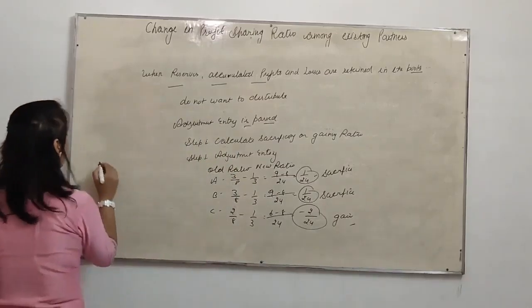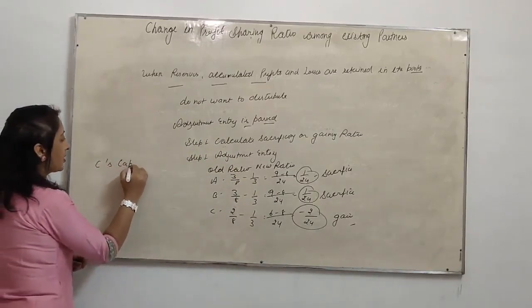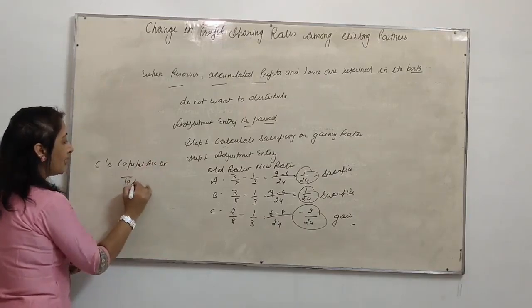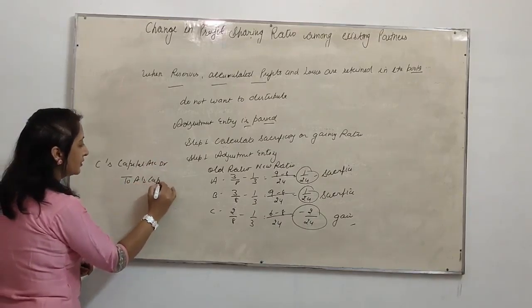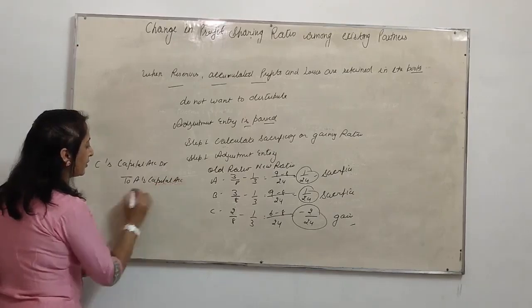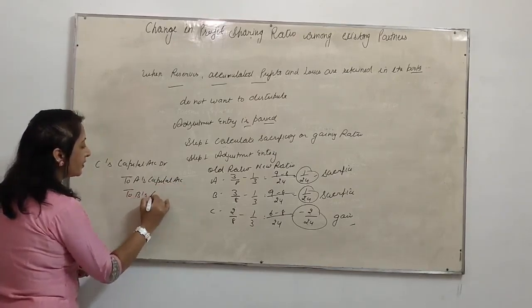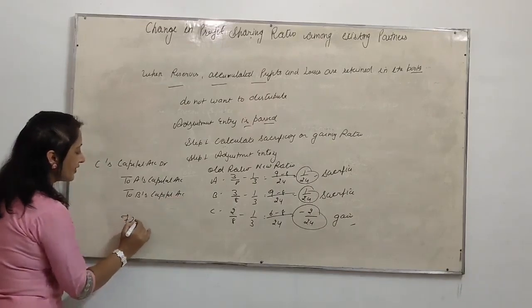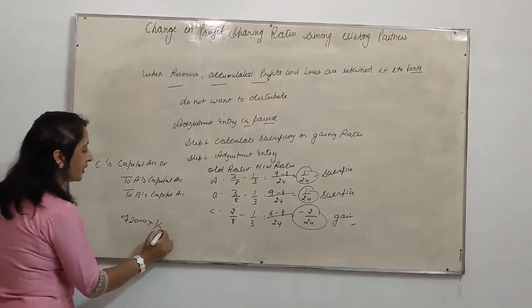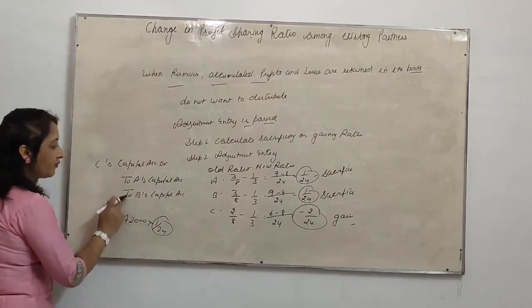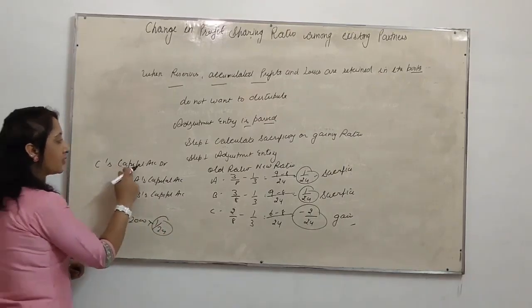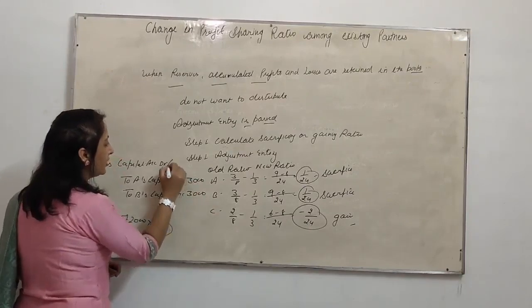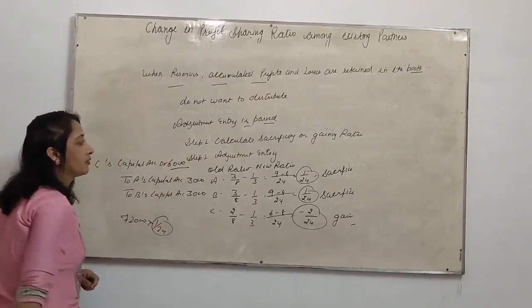Now what will be the adjustment entry? C is gaining. C's capital account debited to A's capital account, to B's capital account. The amount of reserve is 72,000. 1/24 for A, 1/24 for B and 2/24 for C. It's 3,000, 3,000 and 6,000.